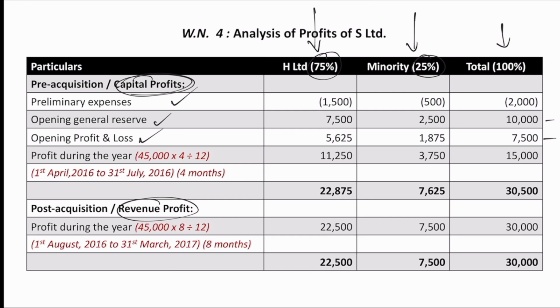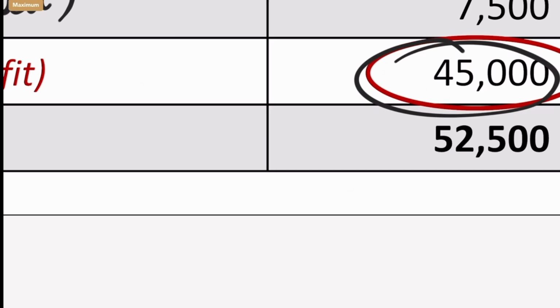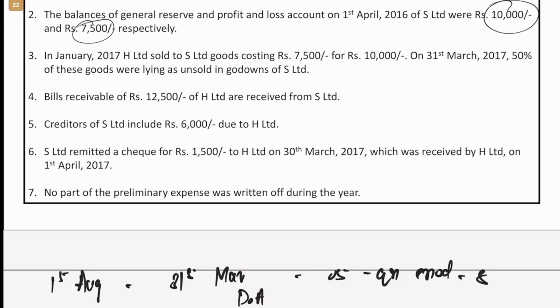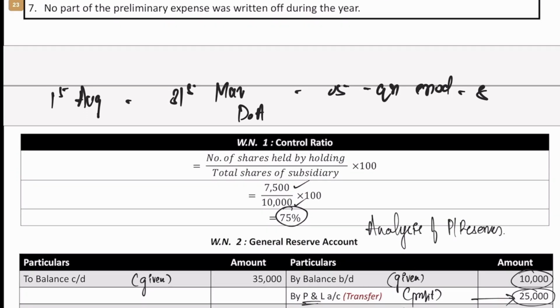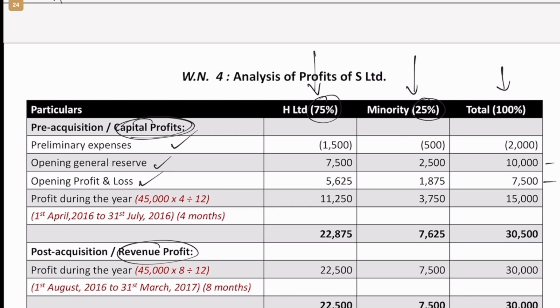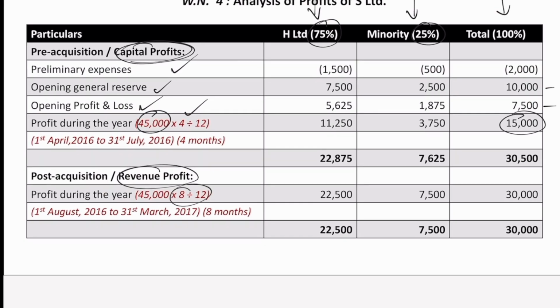Now comes the profit during the year, which we just now ascertained to be 45,000. But as we have already seen, we will assume that this profit of 45,000 is earned across the year, that is from April to March, uniformly. So we'll have to now consider based on the time frame. We have already seen 4 months will be pre-acquisition period and 8 months will be post-acquisition period. So 45,000 into 4 by 12 will be the pre-acquisition or the capital profits, which is 15,000. Likewise 45,000 into 8 by 12 will be the remaining 30,000, which will be revenue profits